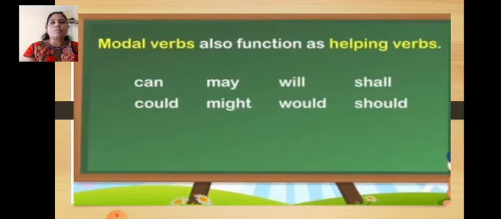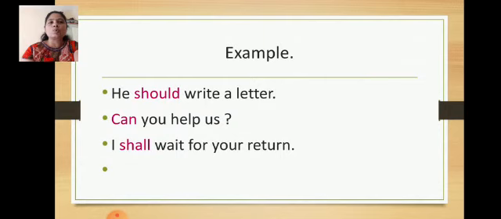Now modal verbs or modal auxiliaries. Modal verbs also function as helping verbs. Some modal auxiliaries I have taken here: can, could, may, might, will, would, shall, should. The modal auxiliaries cannot form a sentence by themselves. They cannot act as full verbs. They need an action verb to help them make a meaningful sentence. For example, he should write a letter. Here, should is a modal auxiliary verb.